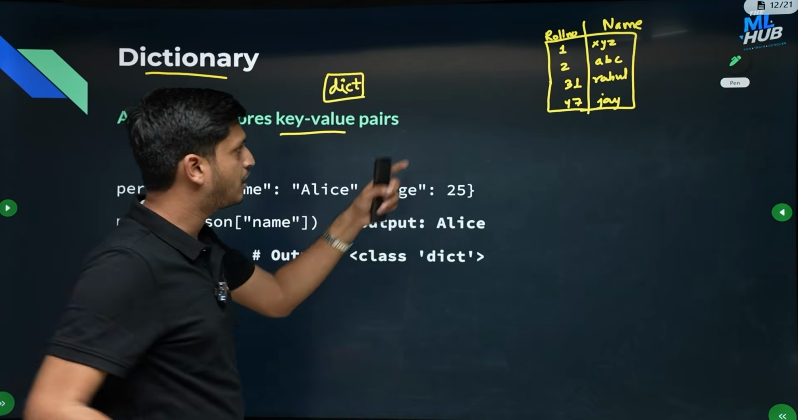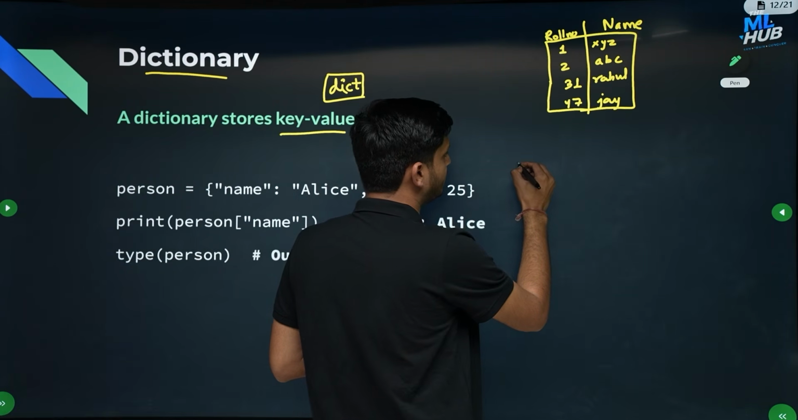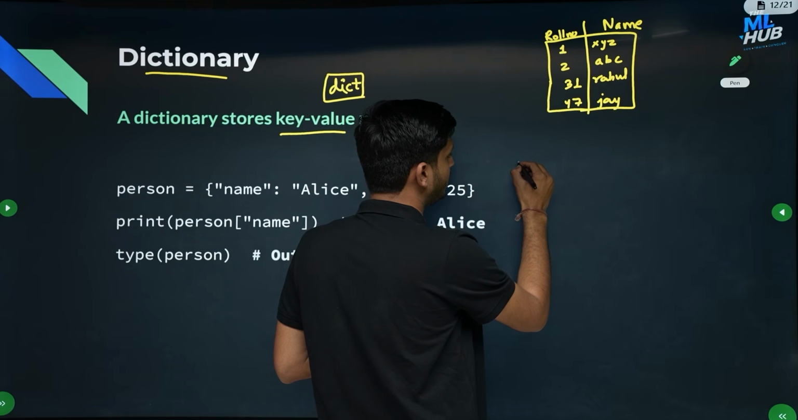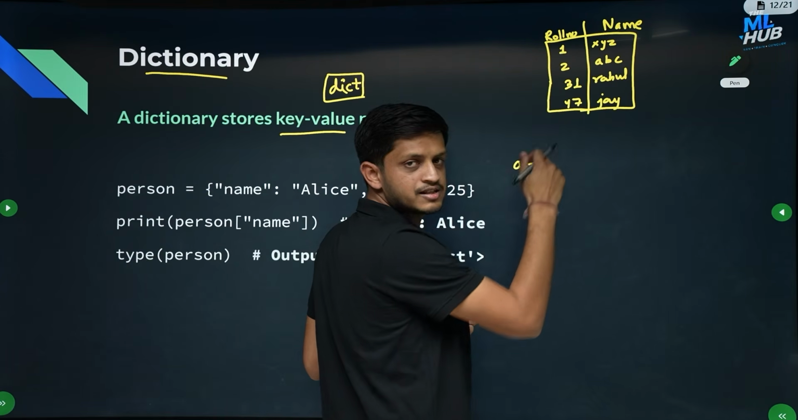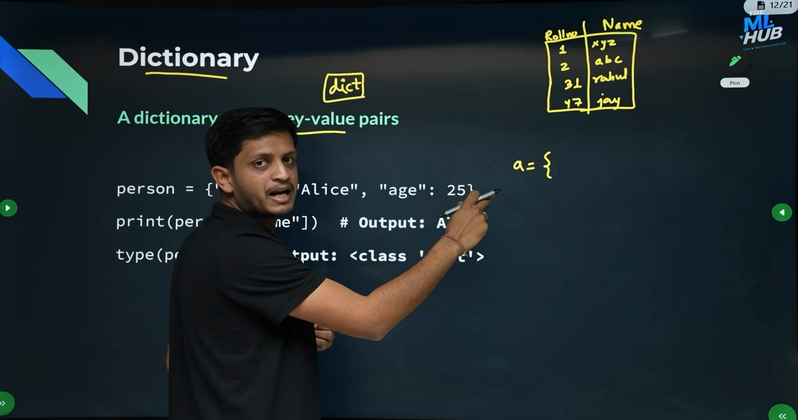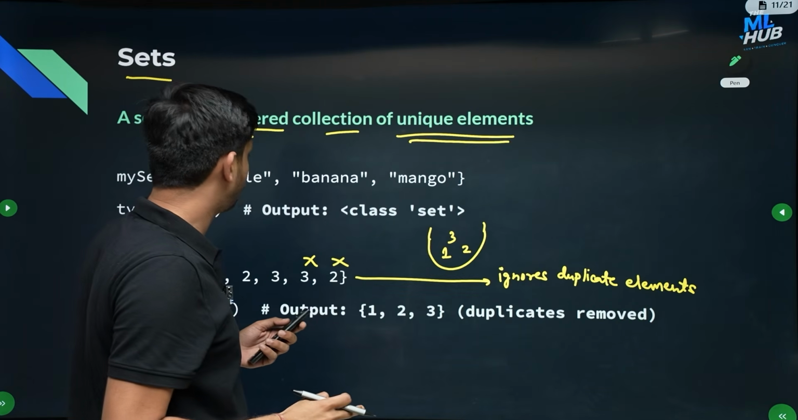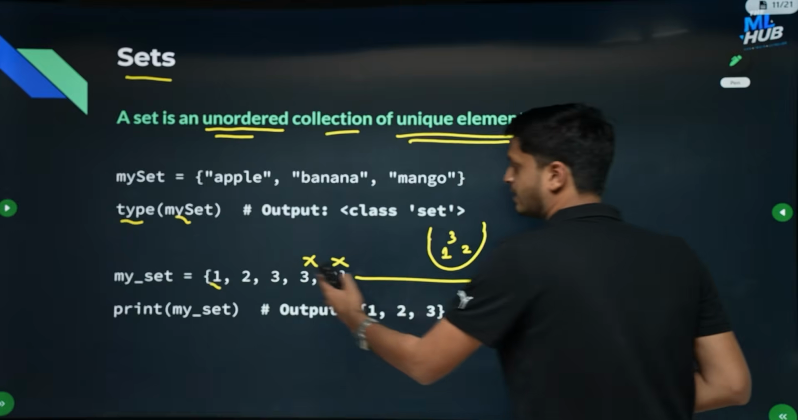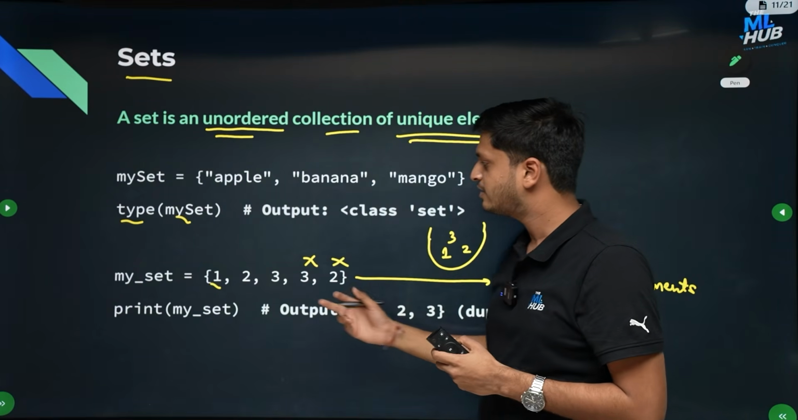Okay, so how do I store it? I can just create a variable called a, let's say it stores this dictionary, and I can write it like this. It is created using curly brackets, and sets are also created using curly brackets, right? So the distinction is the way we write.